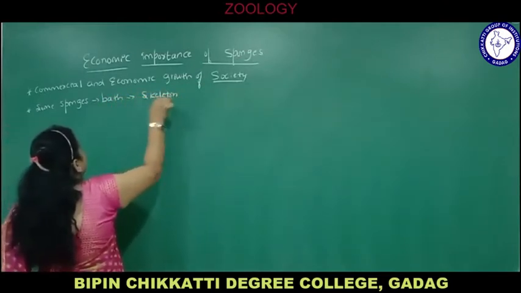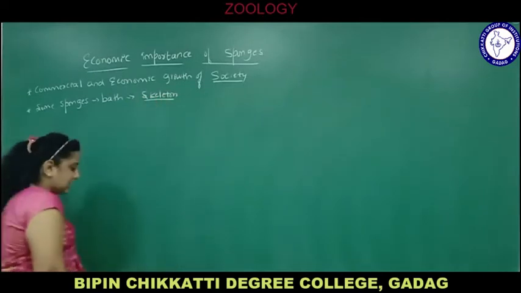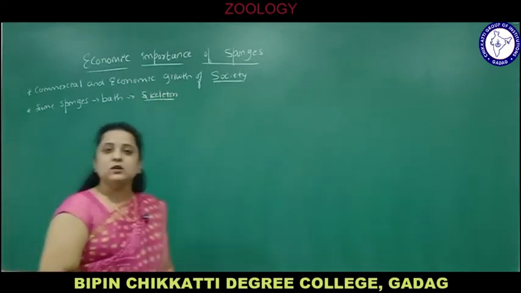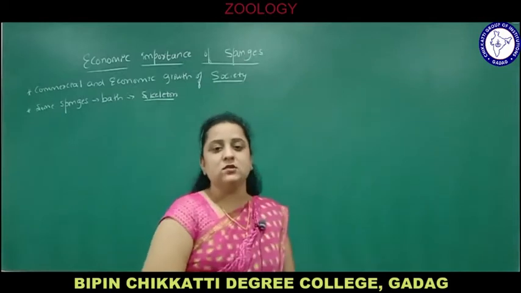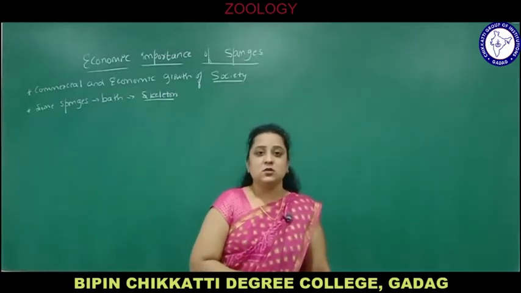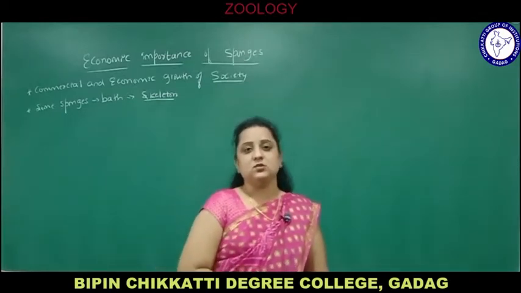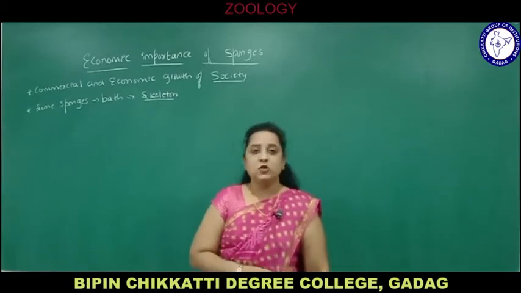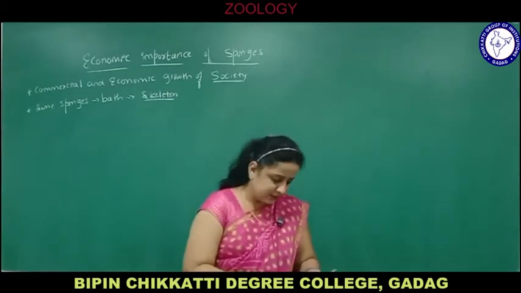The skeleton of sponges is made up of calcium carbonate, or it is also commonly called spicules. We have seen monaxons, tetraxons, triaxons, polyaxons and spears. So they are commonly used for bathing and washing because of their skeleton.